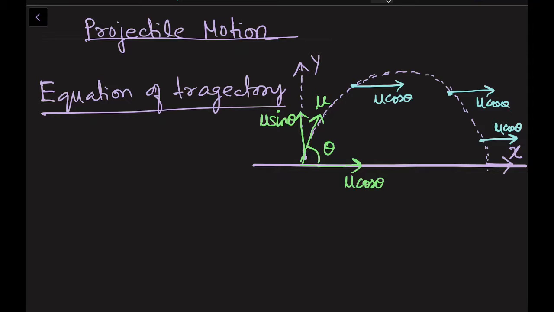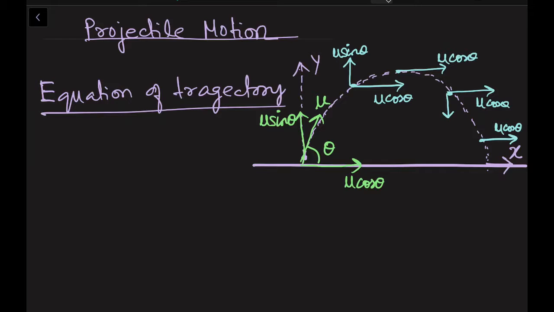But yes, think about u sin theta. The u sin theta component will go on decreasing. Why? Because there is acceleration along the vertical direction. So you can see my arrow size for u sin theta is going on decreasing. At the topmost position, your u sin theta is 0, because that is the topmost position, but yes, you have your u cos theta. Again at this point your u sin theta is there.